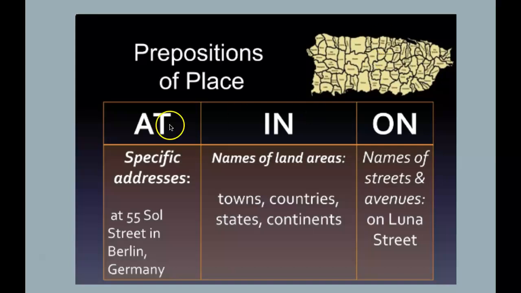So we use at as a preposition of place to talk about specific addresses. I mean, you have to talk about your address, okay? So with the number of the house, the name of the street, the city, and the country: at 50 Salt Street in Berlin, Germany, okay? So when you talk about specific addresses, you have to use at, okay?